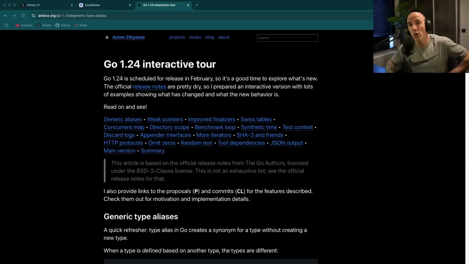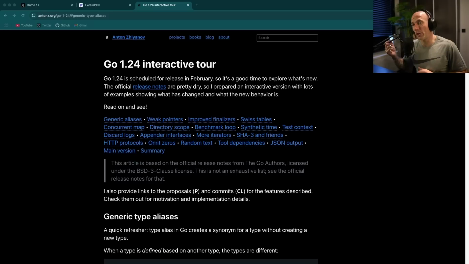Go 1.24 is almost out. I don't know when it's coming out, but I think it's very soon. Nonetheless, I heard very good things about it, at least from what I read here and there. And in this video, we're basically going to check everything that's new in 1.24, weak pointers and all that shenanigans. So it's going to be amazing.